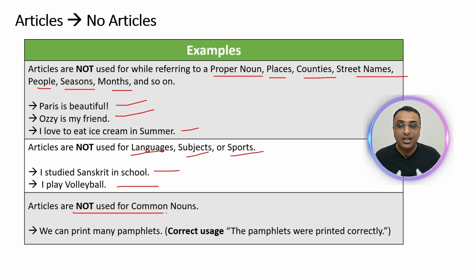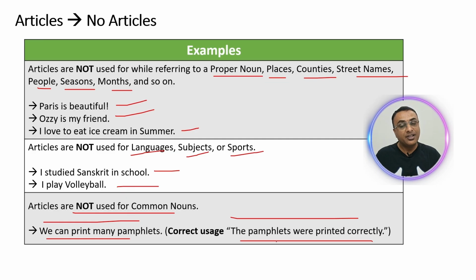Next, do not use articles for common nouns, especially when you are constructing a sentence, something like this. We can print many pamphlets. Over here, you cannot use articles, but while you are constructing the sentence the other way, the pamphlets were printed correctly. This is the correct way of usage of the article the over here. The pamphlets were printed correctly. You are talking about a certain set of pamphlets. So that is why you can use the article over here.